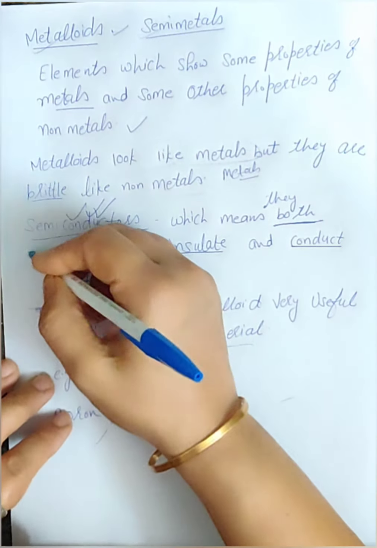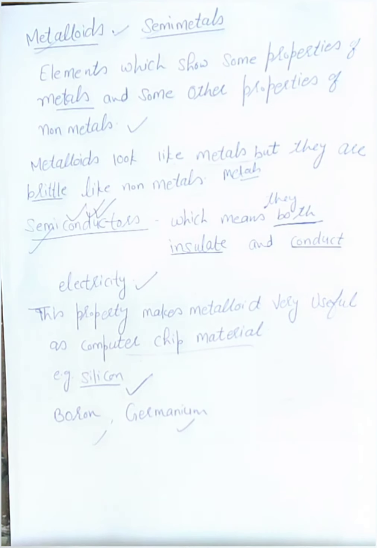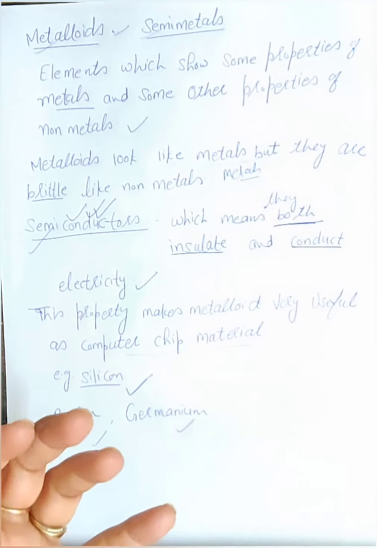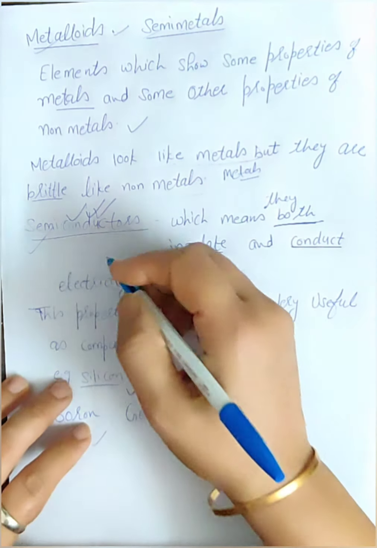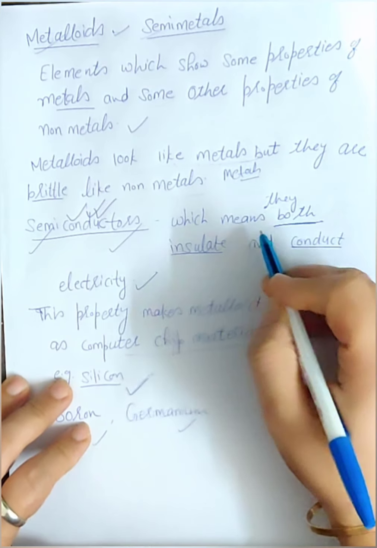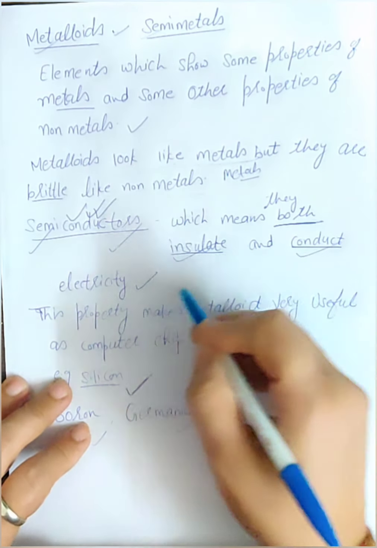And one example is that they behave like semiconductors. You have learned that metals are good conductors and non-metals are poor conductors, but metalloids behave like semiconductors. I am giving you this example of how they show the properties of metals as well as non-metals. Semiconductor means they have both: they can insulate and conduct electricity.